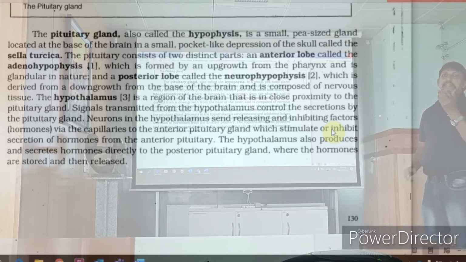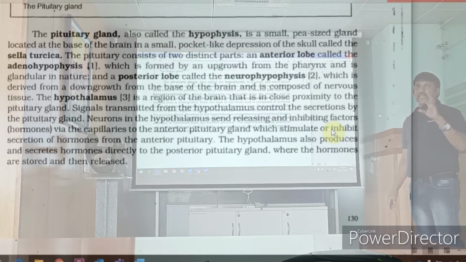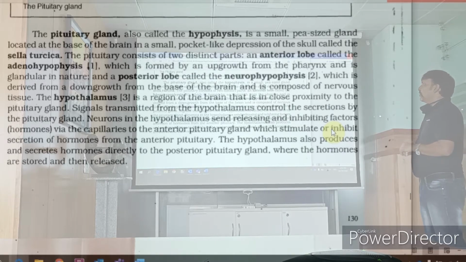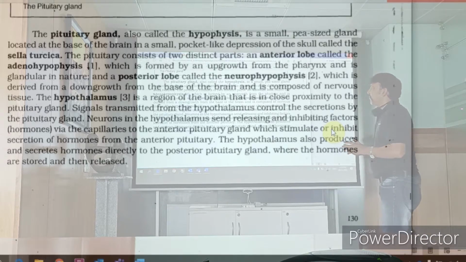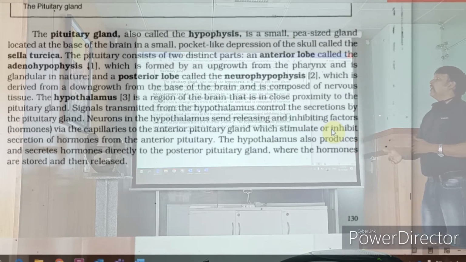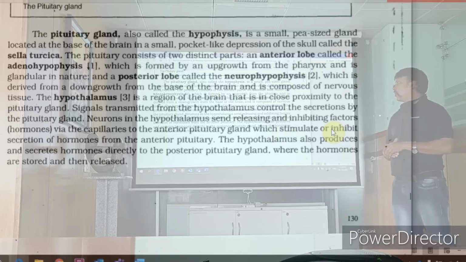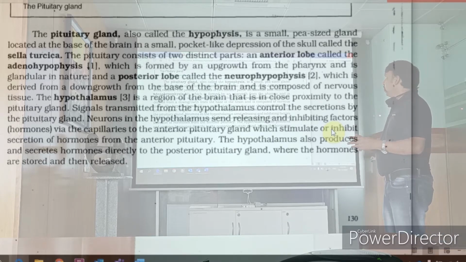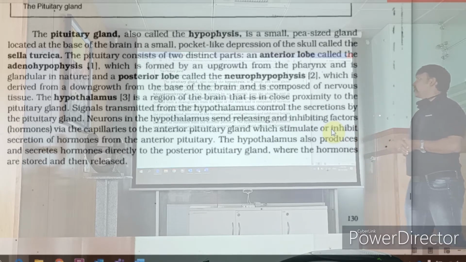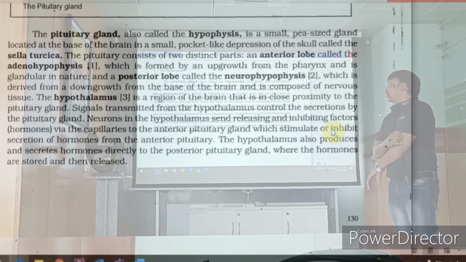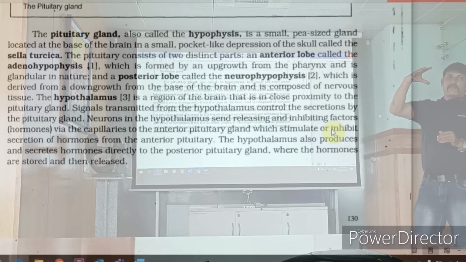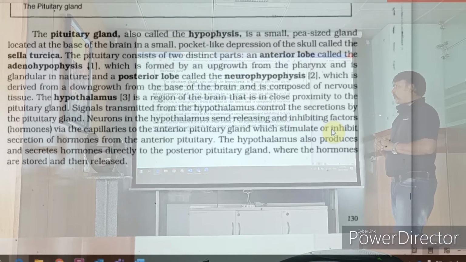Adeno means gland, the glandular part of it, which is formed by an upper growth from the pharynx and is glandular in nature, and a posterior lobe called neurohypophysis. Neuro means nervous tissue is present in it majorly. The hypothalamus is a region of the brain in close proximity to the pituitary, meaning it's on top of this. Alright? Hypo, that is also a very important role.